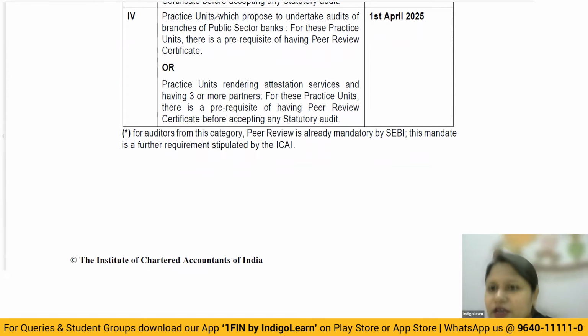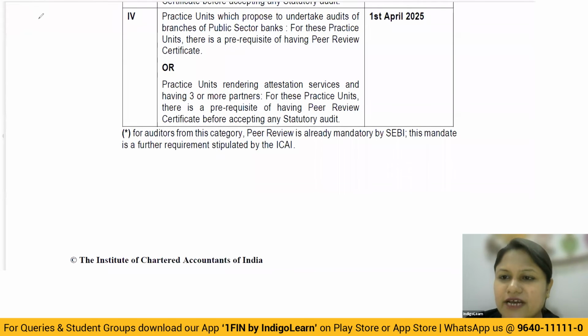A peer review done. So basically, if you look at the discussion, very simple. First of all, they have done it in such a manner that the peer review certificate becomes mandatory. Level 1, level 2, they have mitigated completely, and they have classified depending upon the entity, the audit you're doing, or the size of your partnership firm, the practice unit. Categorization is phase 1, 2, 3, and 4.